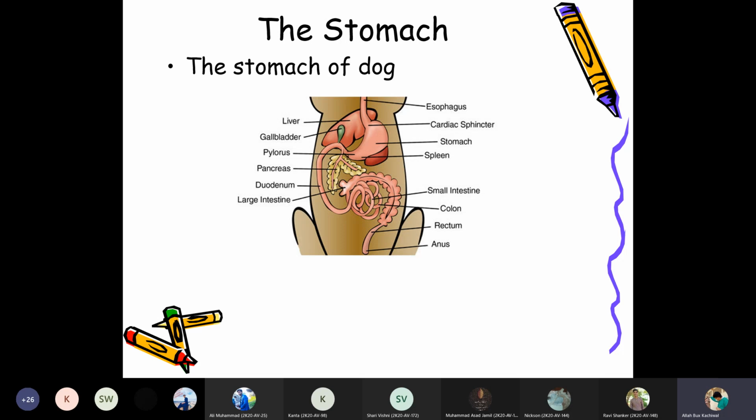So we will discuss the digestive system of the dog, a simple stomach animal. By understanding the dog stomach, we will be able to understand the digestion process of a human being as well.